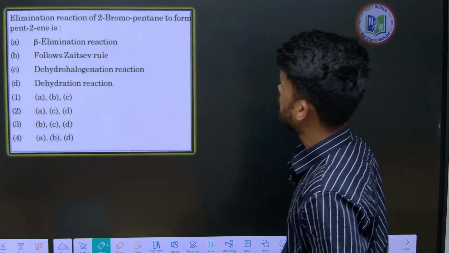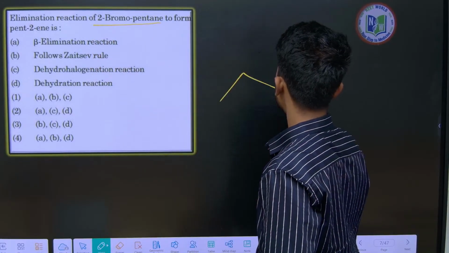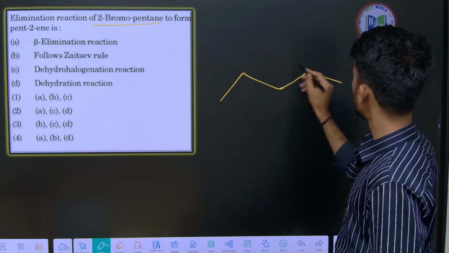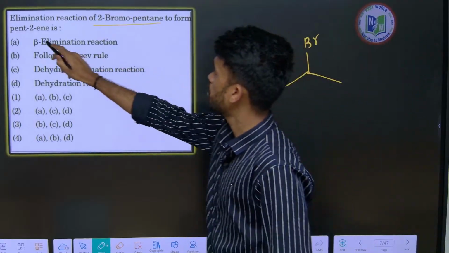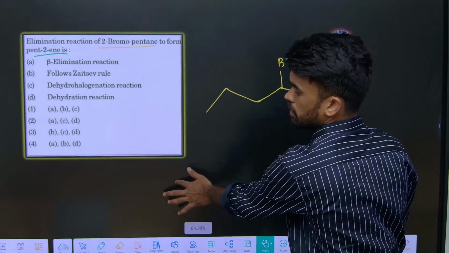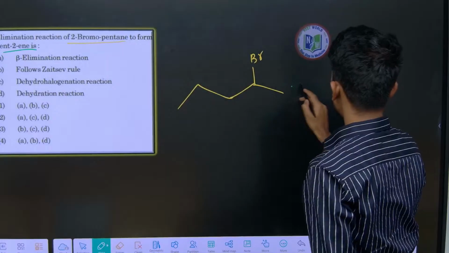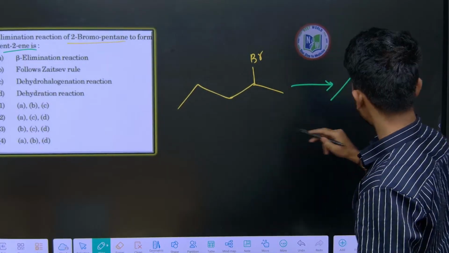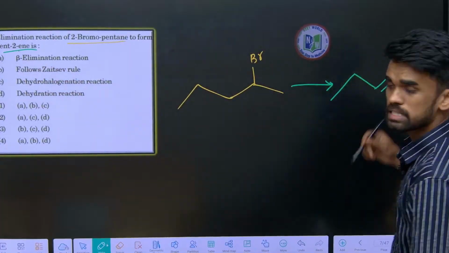Then next, elimination of 2-bromopentane. Pentane means we can write like this, 1 2 3 4 5, okay, pentane. So 2-bromo, here I am taking bromine, this is the 2-bromopentane to form pent-2-ene. So from this 2-bromopentane, they are only giving the product. What is the product he is saying? So remove this, and he is saying this is pent-2-ene. So this is the pent-2-ene now.